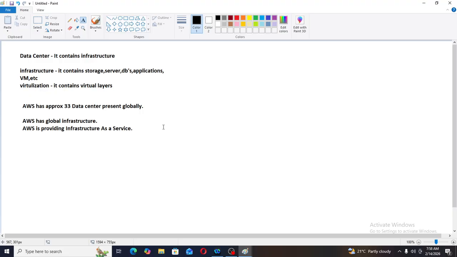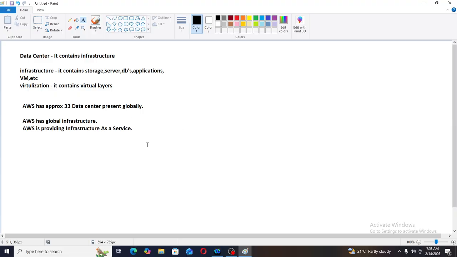If I want to deploy an application, AWS will provide the EC2 instance service. So I just need to ask AWS to give me those services, and AWS will provide infrastructure as a service, and we can start our website.